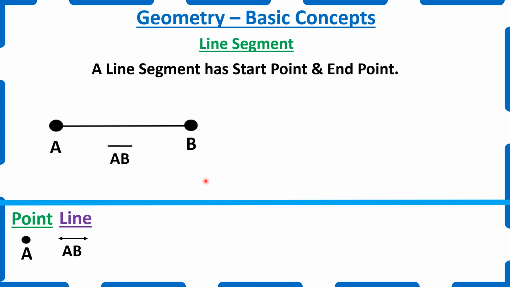We can say it is the distance between those 2 points. For example, line segment AB equal to 5 centimeter. Line segment AB equal to 6.7 centimeter. So we will be having a fixed length over the line segment. Another example is line segment CD. How will we be reading it? Line segment CD. So a line segment has a starting point and an ending point, and the main thing is it has a fixed length.